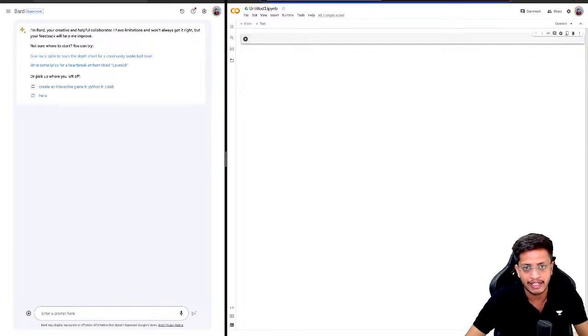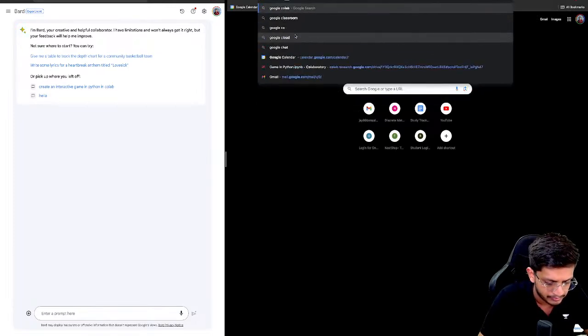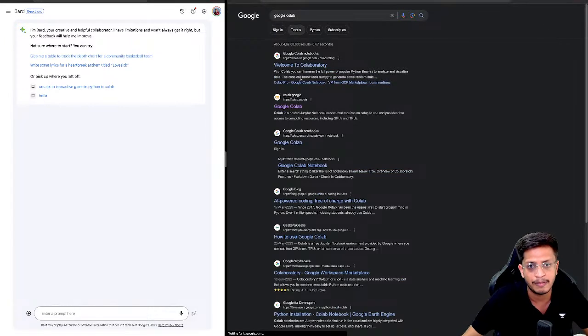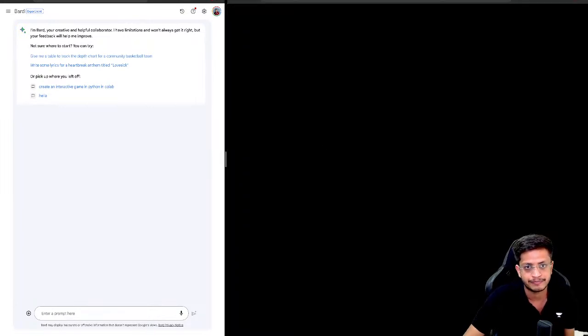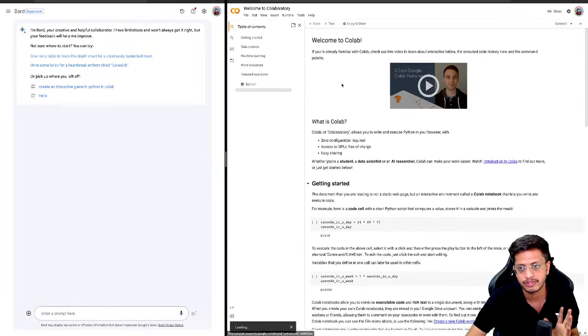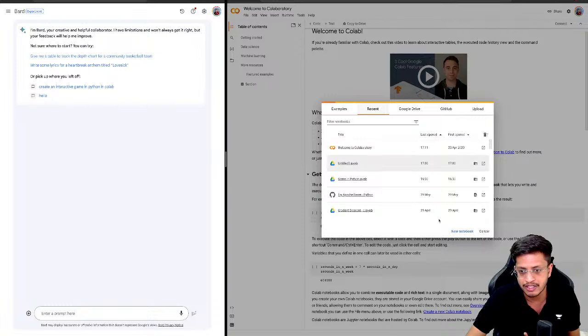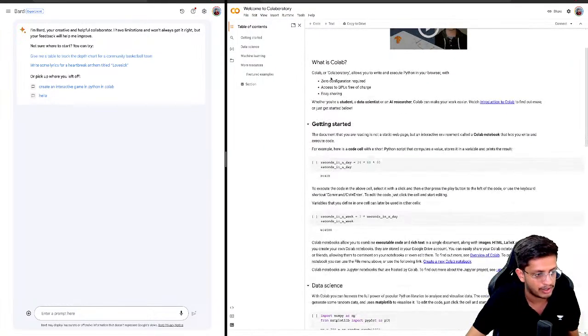I will tell you specifically how it works. Just search Google Colab, and here you will find a link of Google Colab, colab.google, and you just need to open this Colab. This will open a new blank Colab for you. It will give you some introduction to Google Colab, what is Colab, how it works.